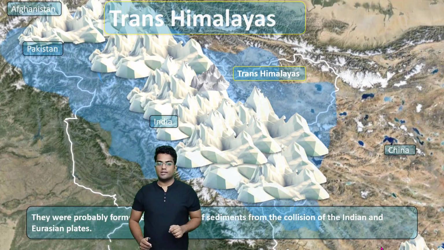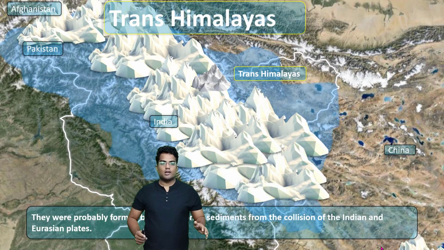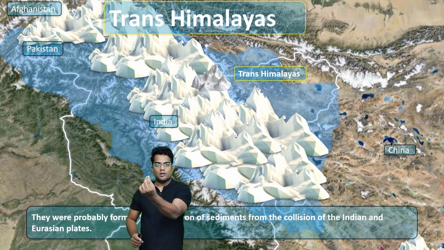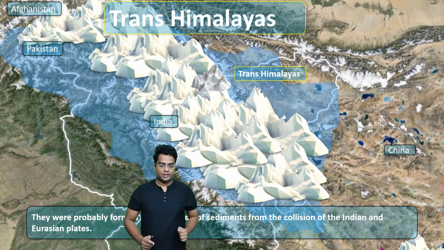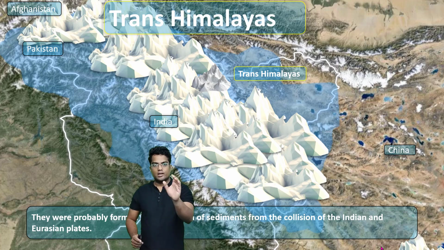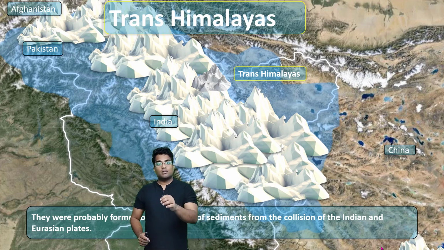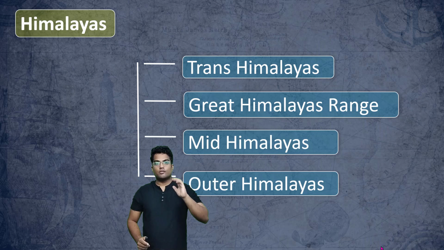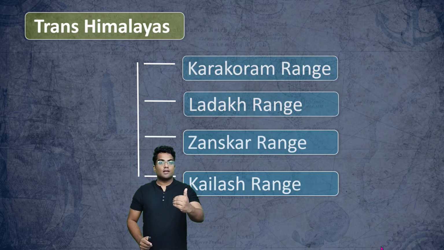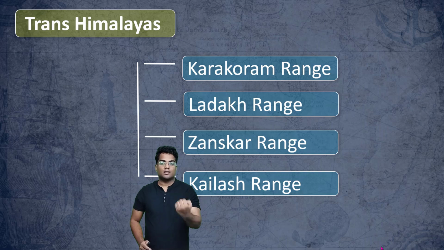This is the Trans-Himalayas. This type of Himalayas goes through India, Afghanistan, Pakistan, and parts of China, essentially Tibet. So the Trans-Himalayas are located in Afghanistan, Pakistan, India, and China. Now, the interesting thing that you have to know is that the Trans-Himalayas is itself divided into a few parts. First we have the division of the Himalayas as Trans, Great, Mid, and Outer Himalayas. Now the Trans-Himalayas is itself divided into the Karakoram Range, the Ladakh Range, the Zanskar Range, and the Kailash Range.